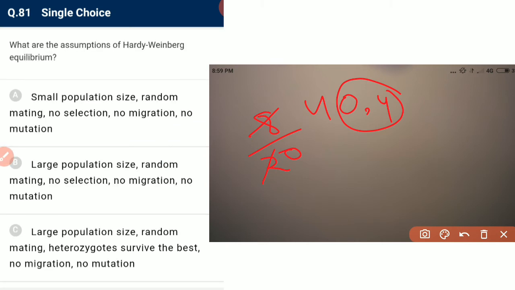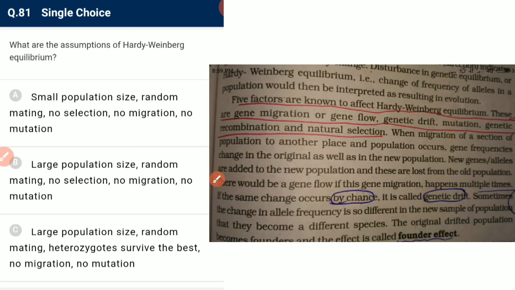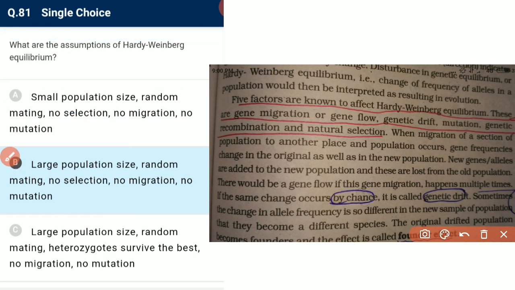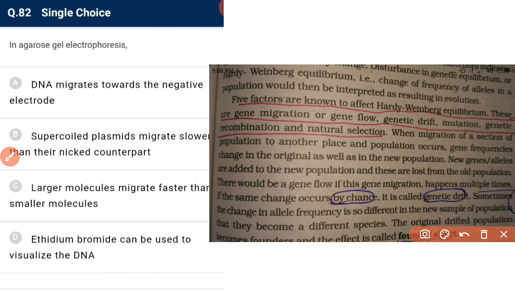What are the assumptions for Hardy-Weinberg equilibrium? The population should be large, random mating occurs, and there is no selection, no migration and no mutation, so that the allele frequencies remain constant and Hardy-Weinberg equilibrium holds.